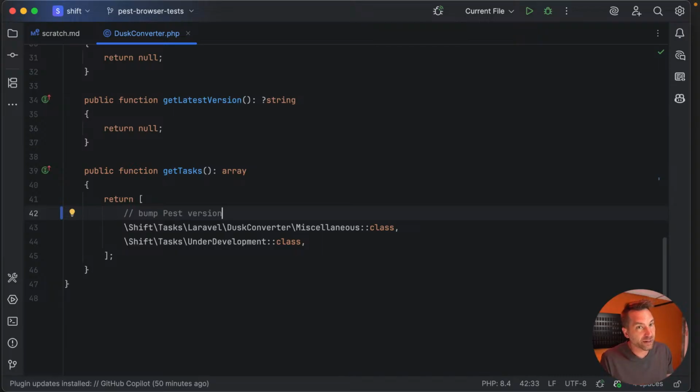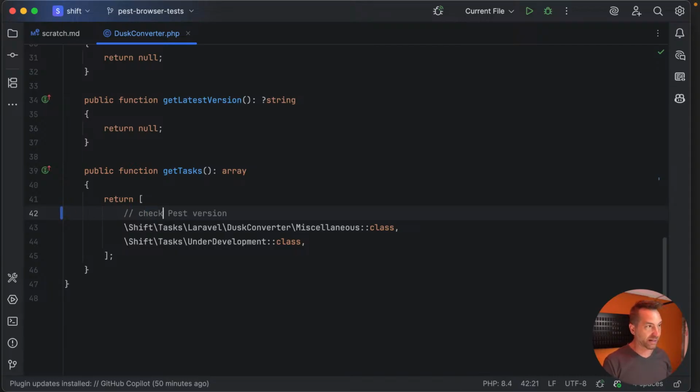Hopefully the Pest v3 to v4 upgrade is either non-breaking or they have an internal tool that helps, because I don't want this shift to be responsible for that as well. So this might not even be a bump.